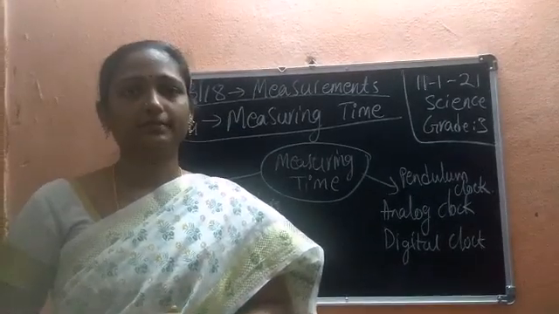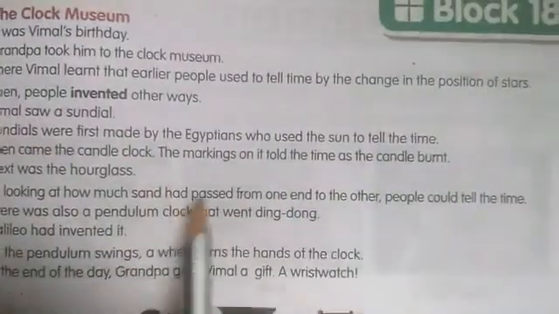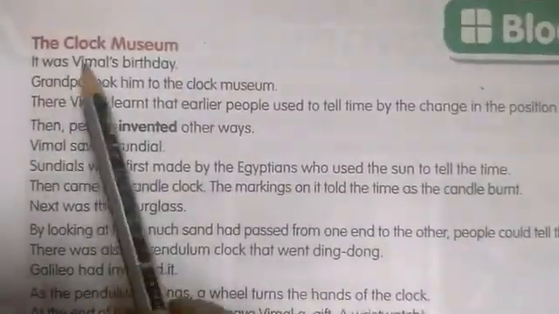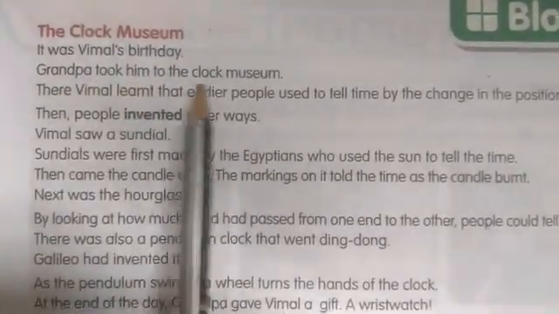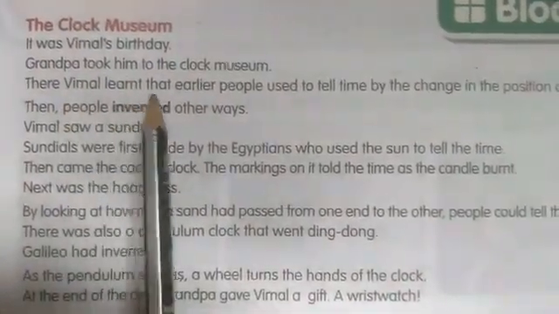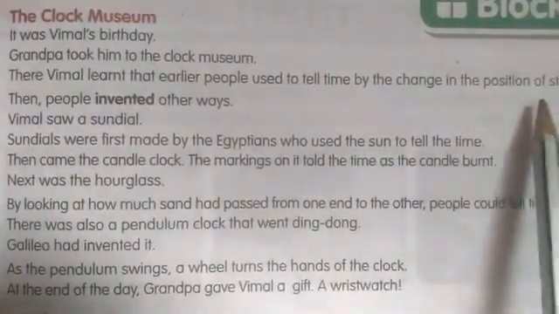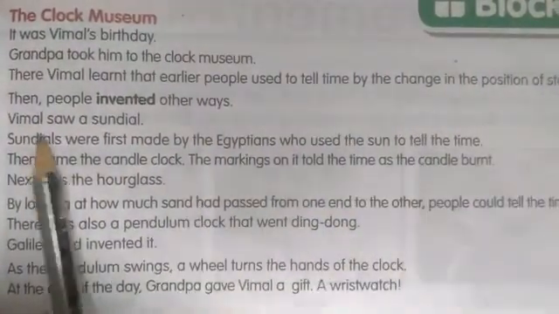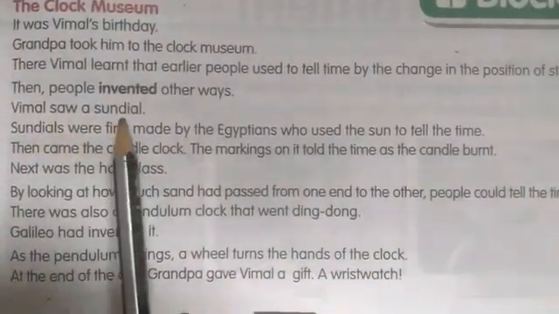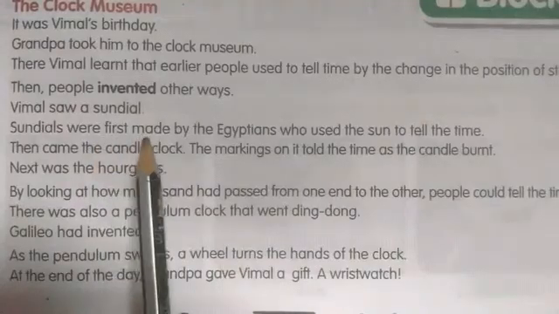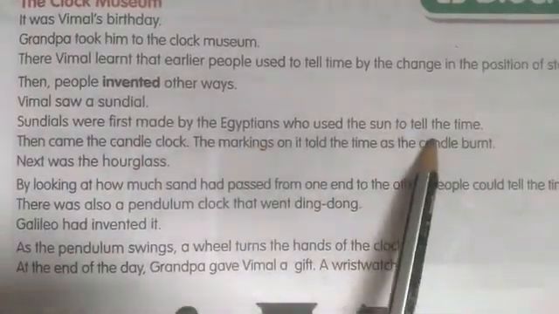Now take out your readers. Children, open your reader, page number 111. Look at the story, The Clock Museum. It was Vimal's birthday. Grandpa took him to the clock museum. There, Vimal learned that earlier people used to tell time by change in the position of stars. Then people invented other ways. Vimal saw a sundial. Sundials were first made by the Egyptians, who used the sun to tell the time.